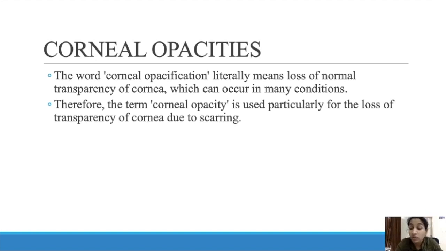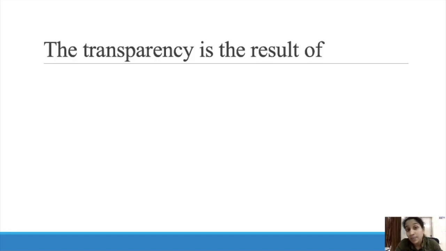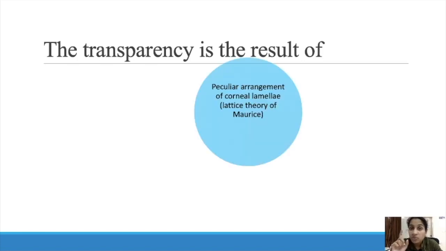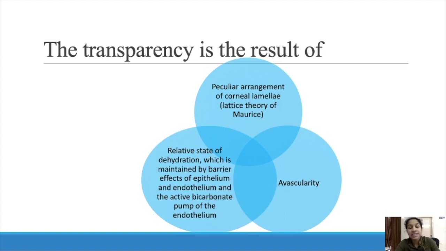Before that, we have to understand what things maintain the transparency of the cornea. The transparency of the cornea is a result of, first, the peculiar arrangement of corneal lamellae. The peculiar arrangement of the lamellae in the cornea is one cause for transparency. The second one is avascularity. There are no vessels. You can't see any vessels inside the cornea. So, avascular. And the third one is relative state of dehydration. So these are the three reasons for the transparent cornea.